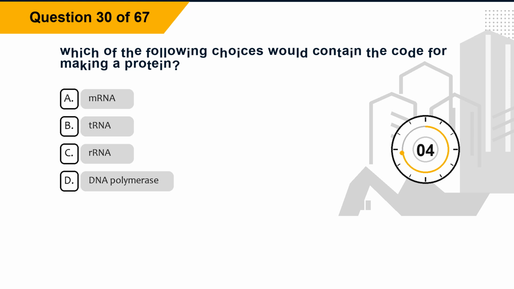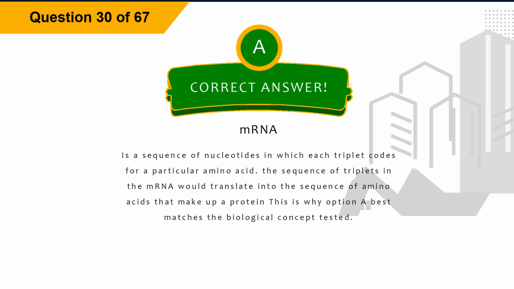Option C, rRNA. Option D, DNA polymerase. The correct answer is option A, mRNA. Explanation: mRNA is a sequence of nucleotides in which each triplet codes for a particular amino acid. The sequence of triplets in the mRNA would translate into the sequence of amino acids that make up a protein. This is why option A best matches the biological concept tested.